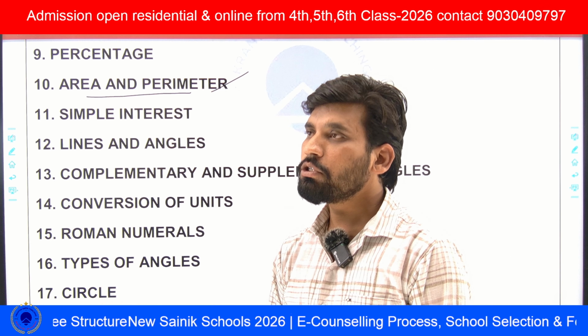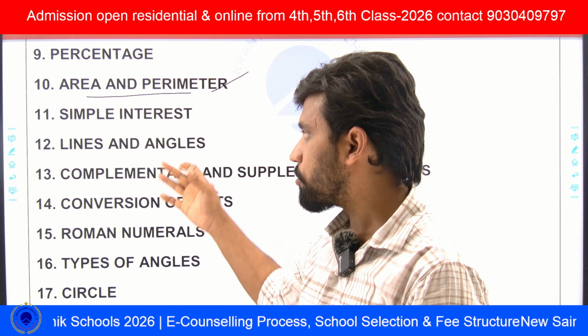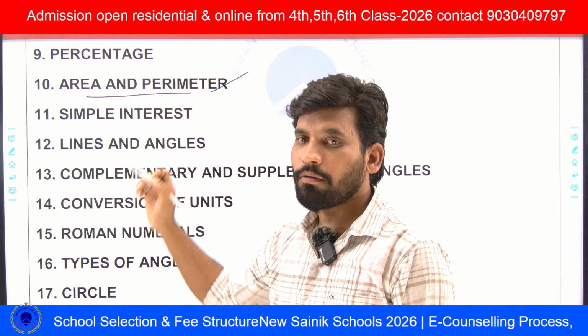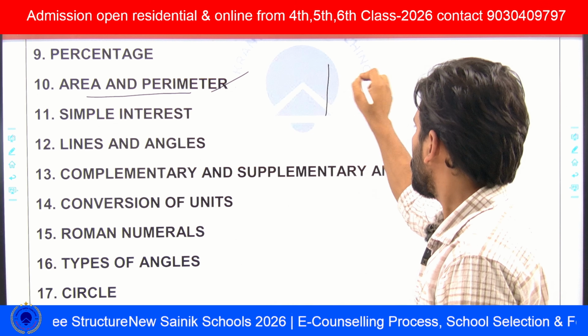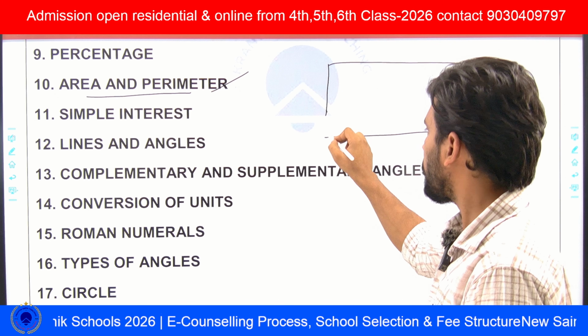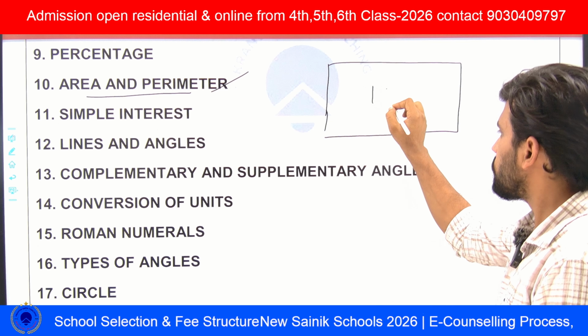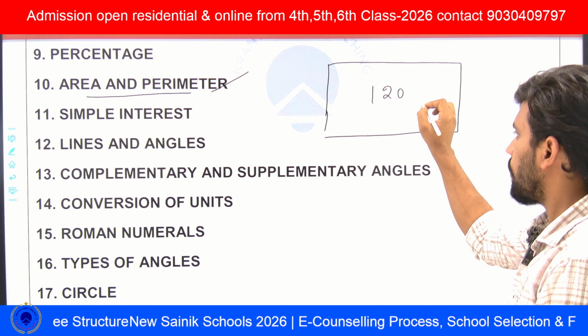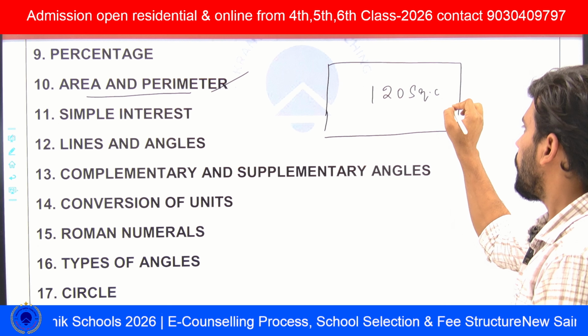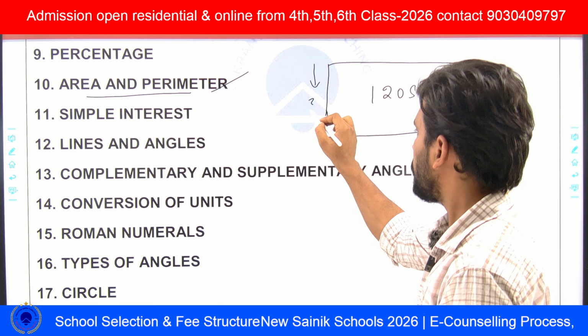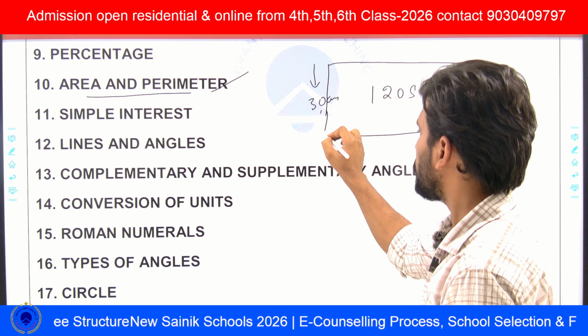Or else, what I observed in the question papers from analysis of previous years is that he will give a diagram. I am explaining this diagram here. He will give the diagram and say this is 120 square centimeters, and he will give here 30 centimeters.